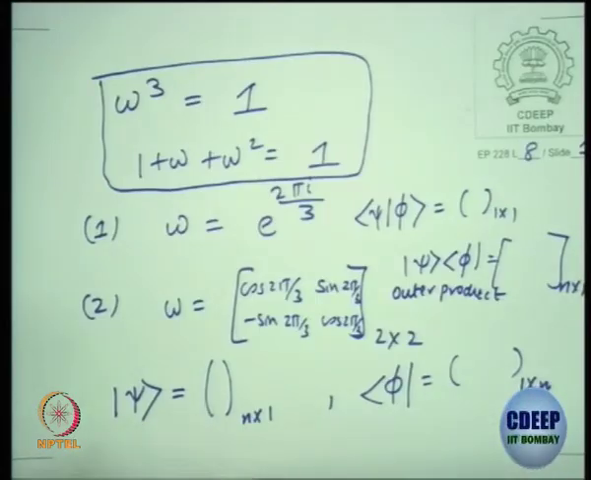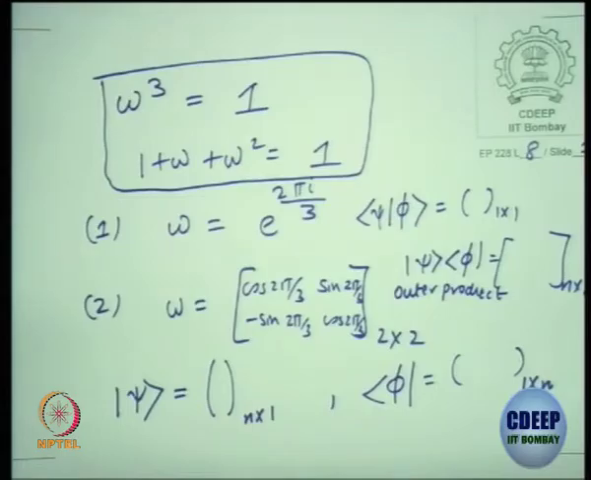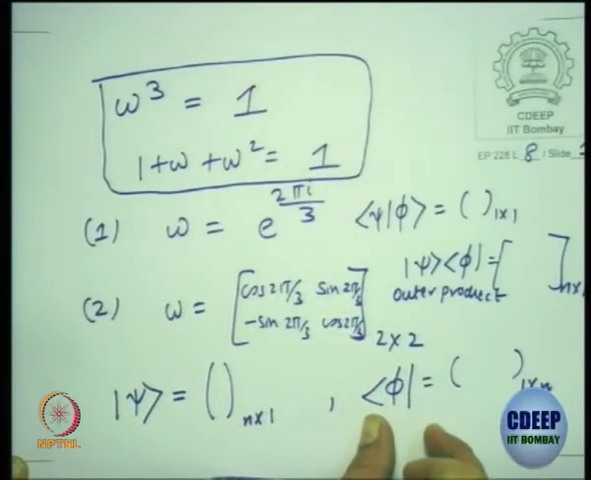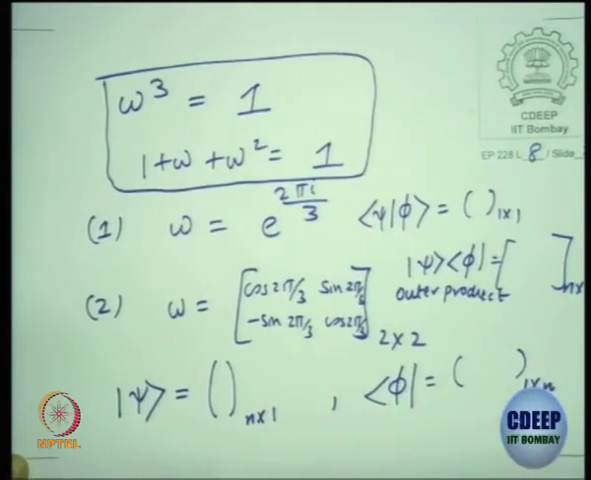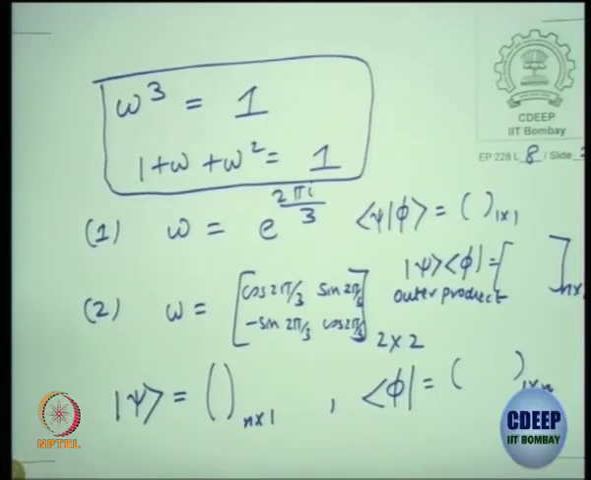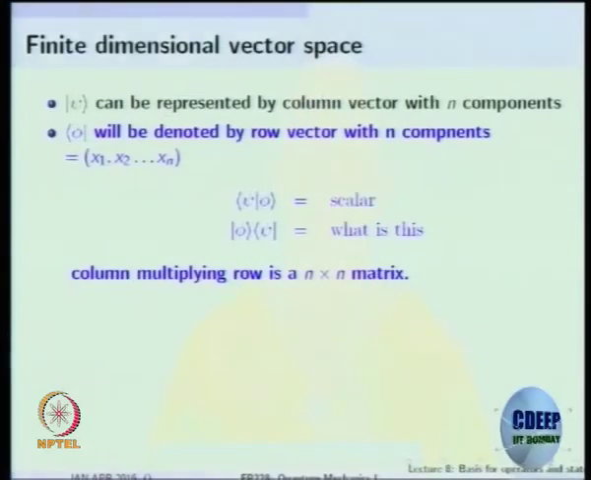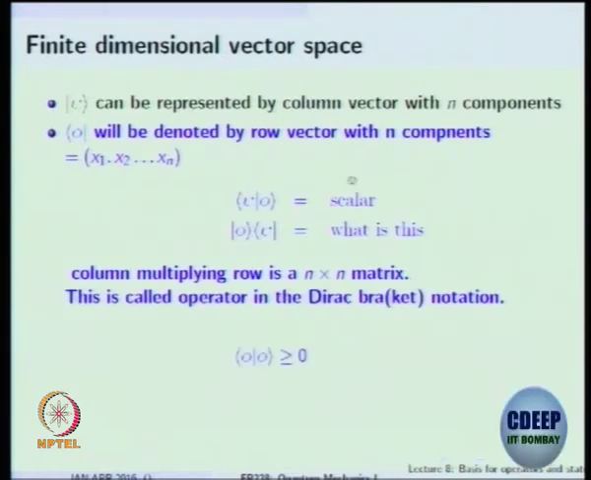So this is the representation, if you want. You can represent the ket vector in a finite dimensional vector space by a column vector. You can represent the dual vector, which is the bra, as a row vector. This is what we conventionally follow. For a finite dimensional vector space, we can play around with matrices. So a column multiplying a row is the outer product, and that will give you an n cross n matrix.